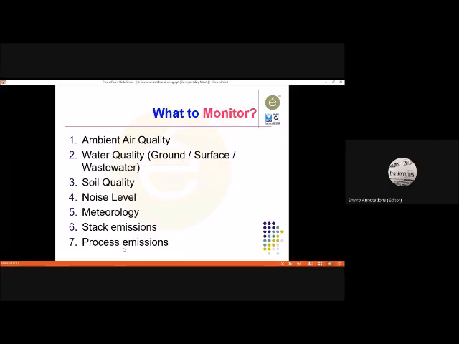Then you have process emissions, and indoor air quality or work zone air quality. These are three related terms. Process emission is related to monitoring the ambience of a shop floor.